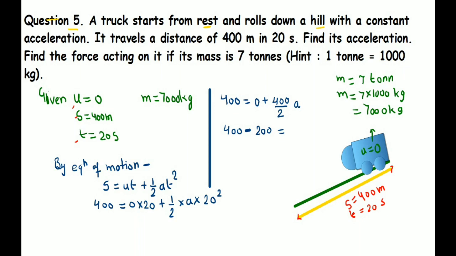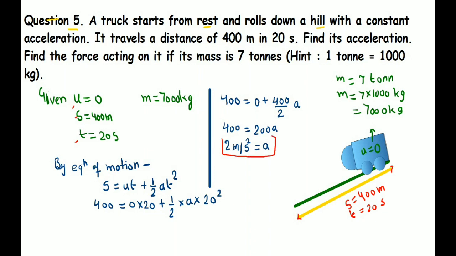No, this was wrong. Let me correct. Yes, 400 is equal to 200 multiplied by A. Now solving this equation gives us the value of 2 meter per second square. That is the unit of acceleration. So we should write 2 meter per second square as the value of acceleration.